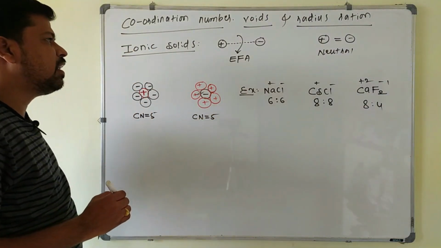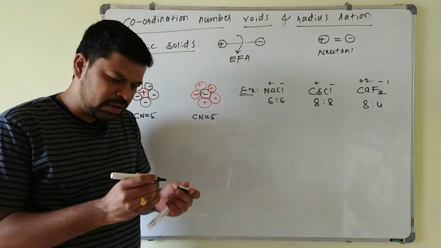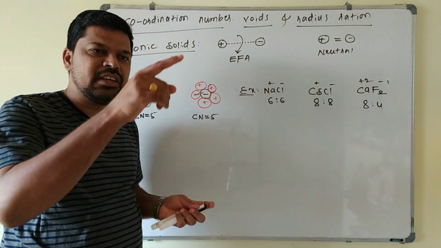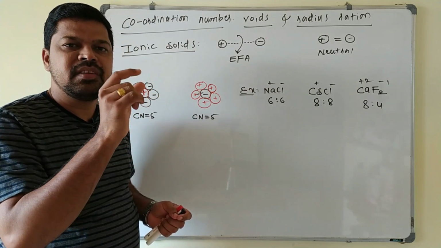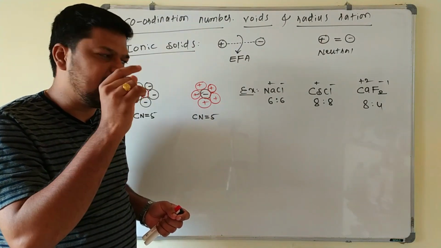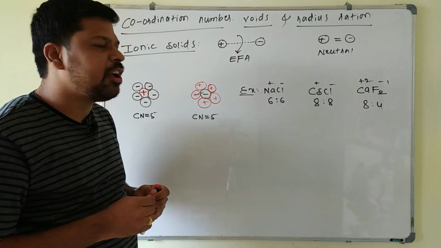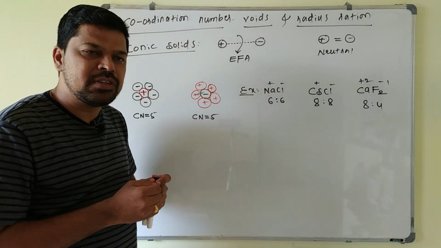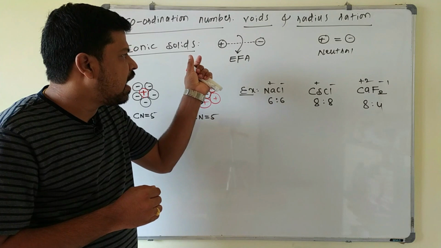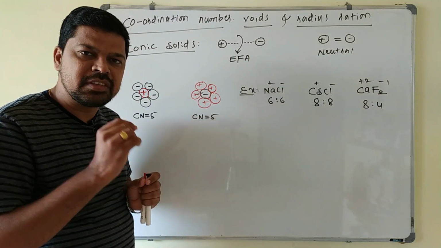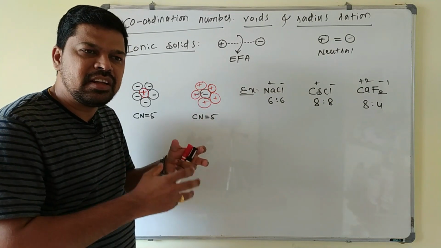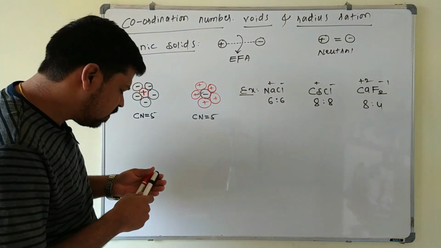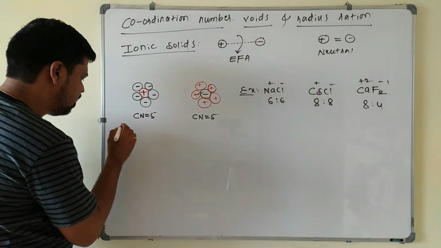Now in case of non-ionic solids, we know that in close packing each constituent particle is considered a hard identical sphere. But in case of ionic solids, that is not the case, because here cations and anions are arranged in a three-dimensional network.